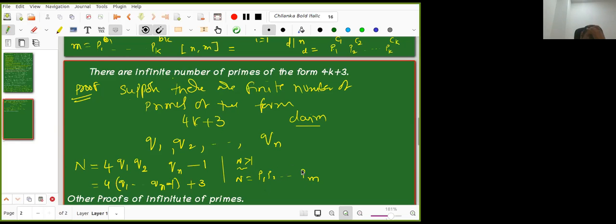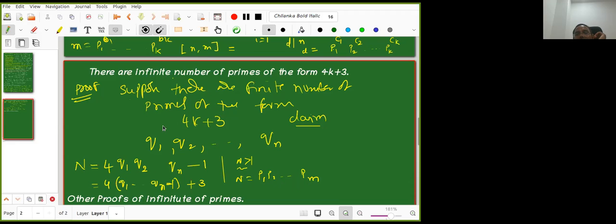How? Go slowly, don't worry about the original question now. It is a local question. n is of the form 4k plus 3, and n is written as a product of primes. Now I am claiming that at least one of these is of the form 4k plus 3. When n is of the form 4k plus 3, then one of its prime factors is also of the form 4k plus 3. That is the question. So how to prove that?